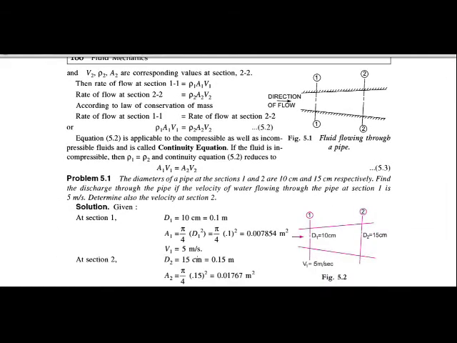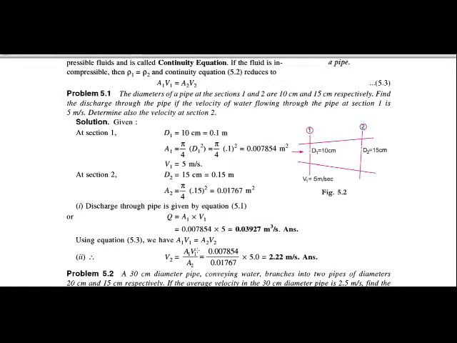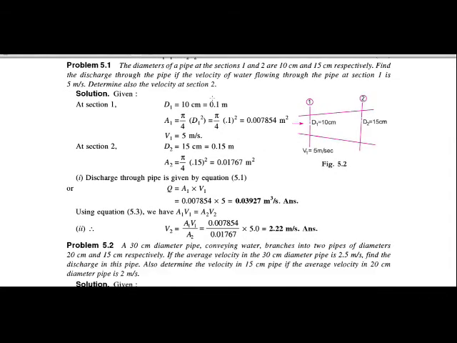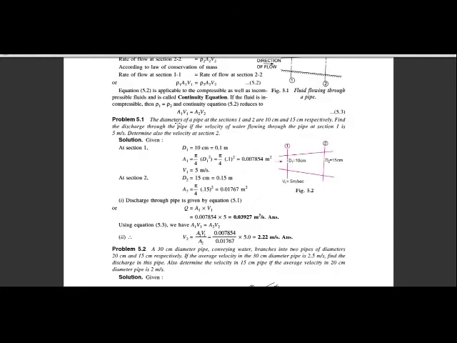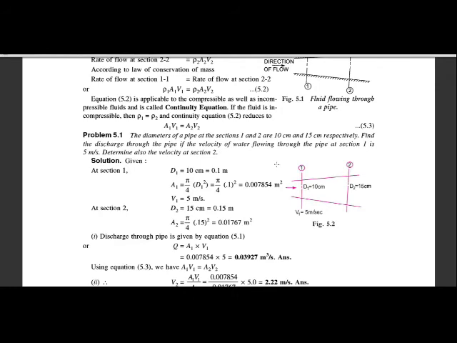Now we will see an example on it. The diameters of the pipe at sections 1 and 2 are 10 centimeter and 15 centimeter respectively.